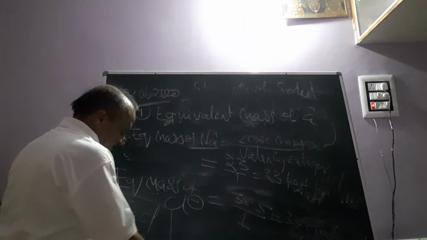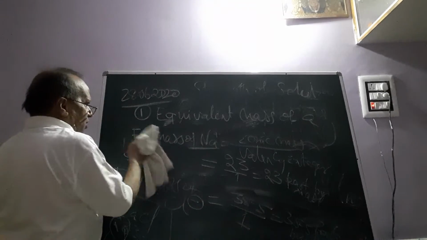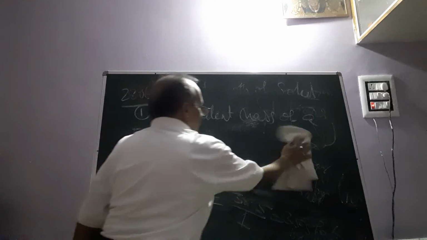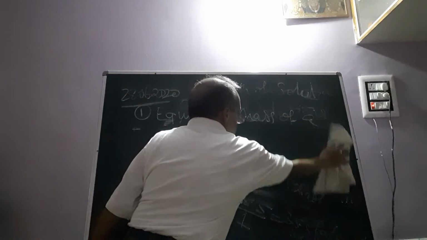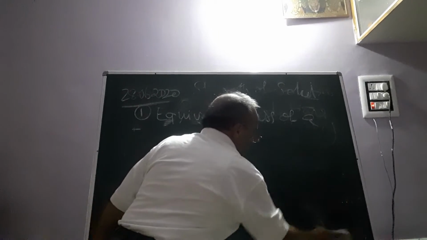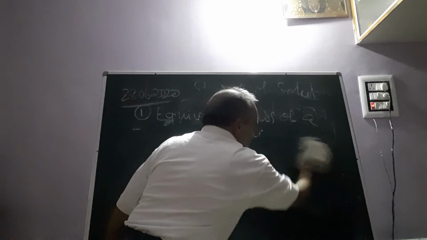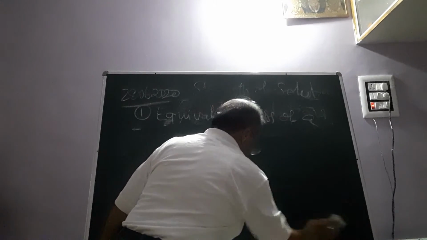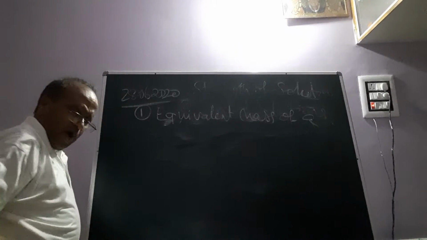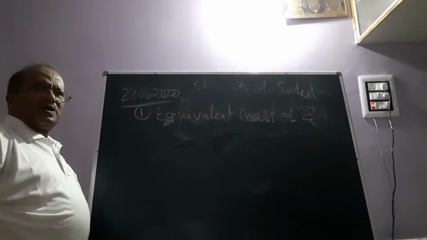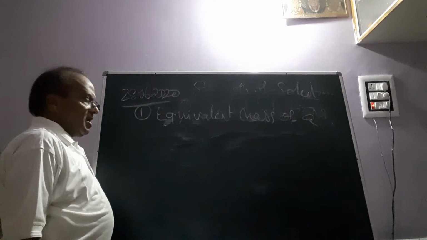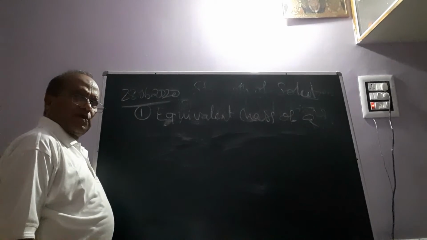To make this point more clear, now let us consider another case. Because here atomic mass and equivalent mass are equal, anyone can be confused. Why should we not consider equal atomic masses? Dear friend, here the valency of both the ions is one, with positive sign and negative sign, and that's why atomic mass is equal to equivalent mass.